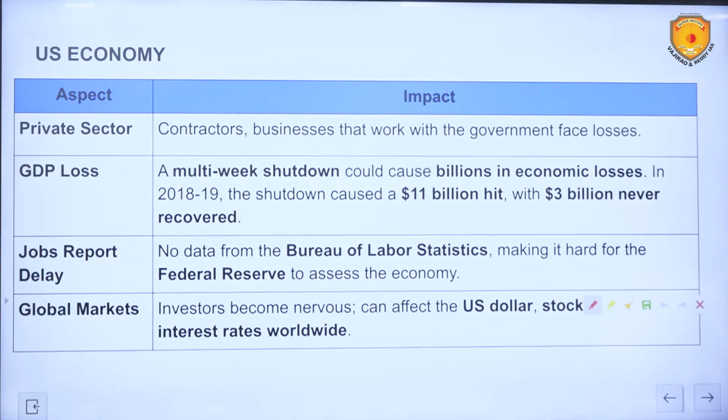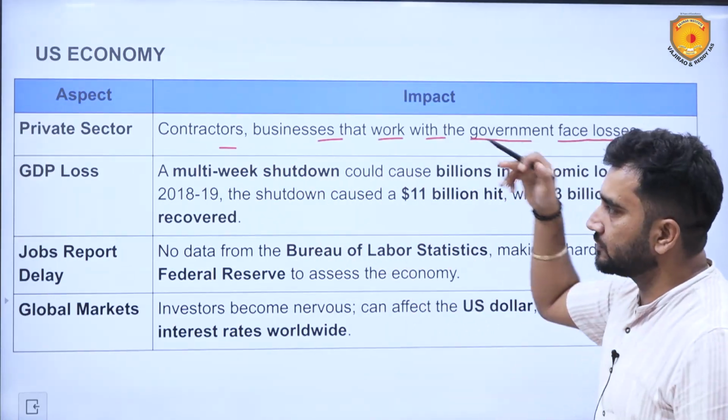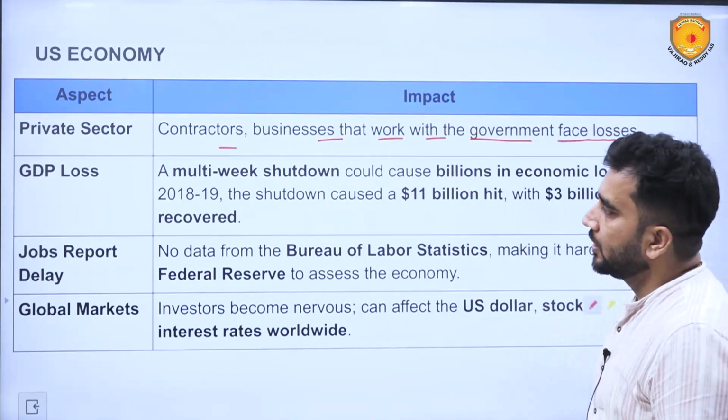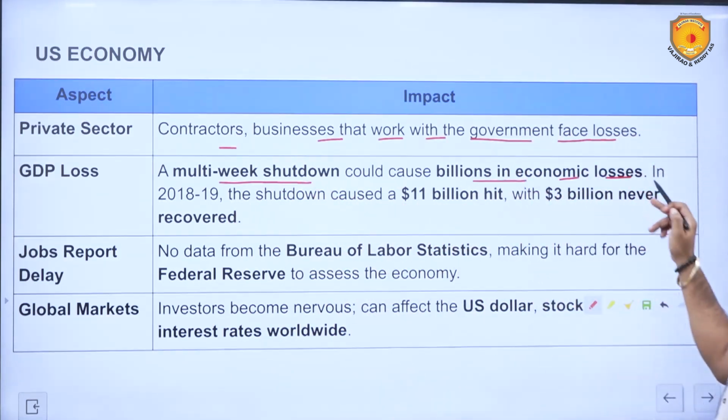US economy: private sector contractors and businesses that work with the government face losses because their payments will be delayed. GDP loss: a multi-week shutdown could cause billions in economic losses. In 2018-19, the shutdown caused an $11 billion hit, with $3 billion never recovered. Jobs report delay.